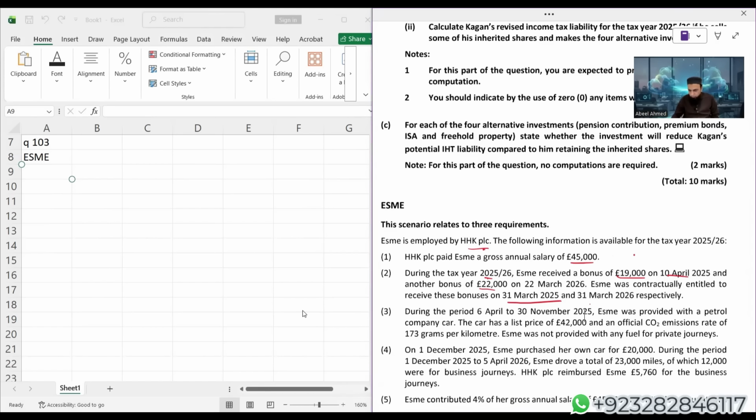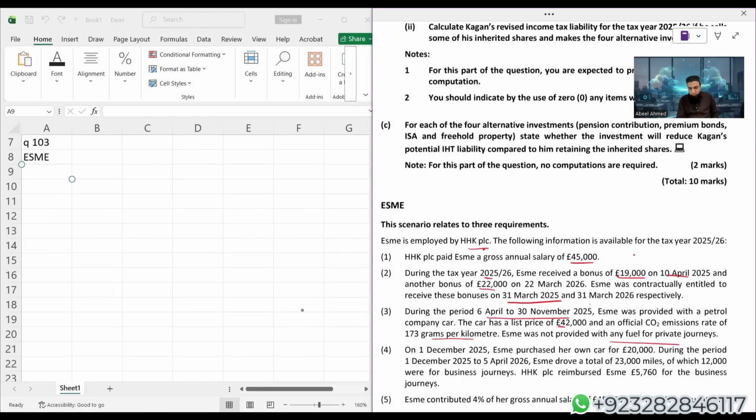Now let's go for the second one. From 6 April to 31st March, if you count the time period, I think it is 8 months: April, May, June, July, August, September, October, November. For 8 months, Esme was provided with a petrol car. The car has a list price of 42,000. The official CO2 emission rate is 173 grams per kilometer. By looking at 173, I can say that this car has a CO2 percentage of 37%. Even if it comes to more than 37, we have to restrict it at 37. But I'll show you the calculation, don't worry. We'll start from 17%. Esme was not provided any fuel benefit.